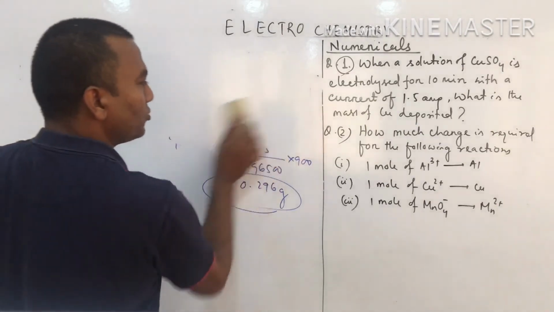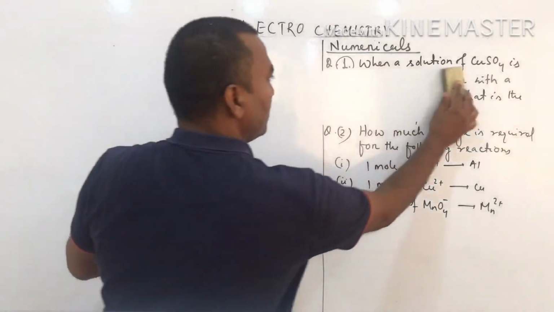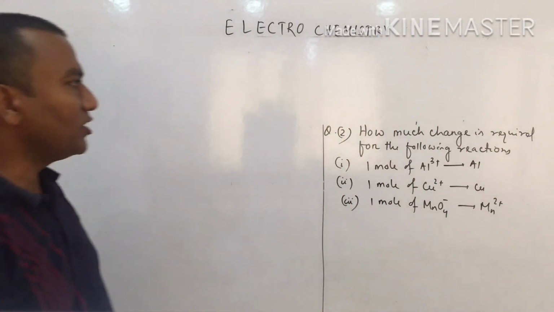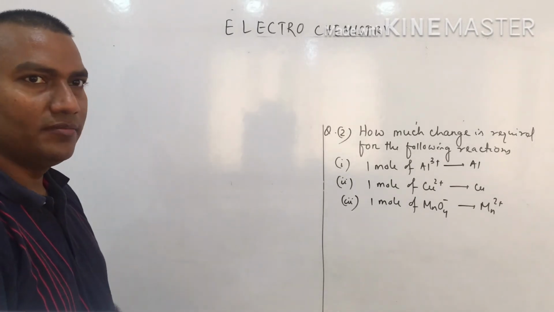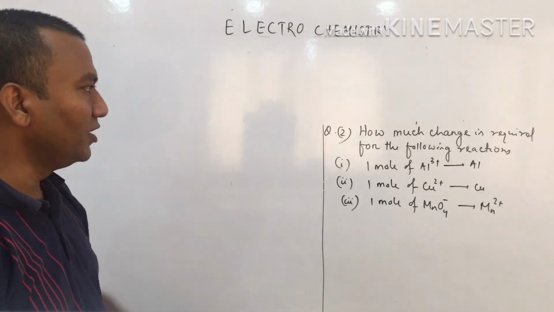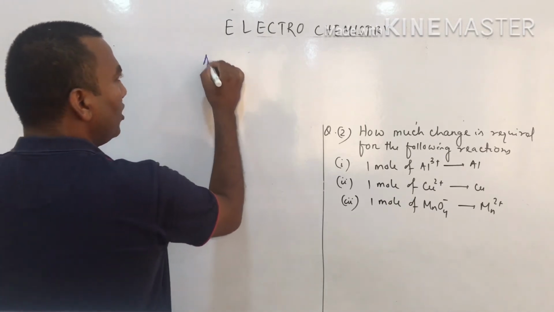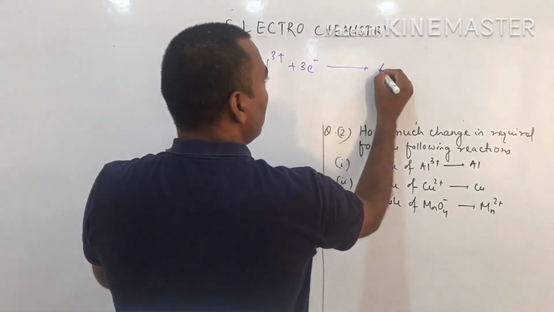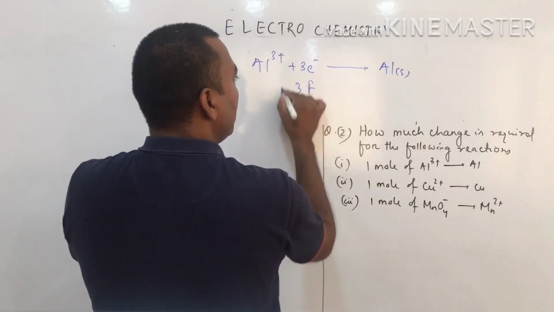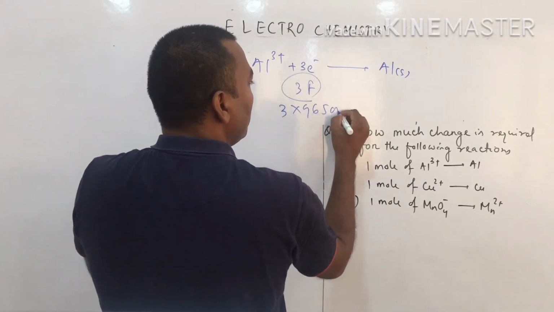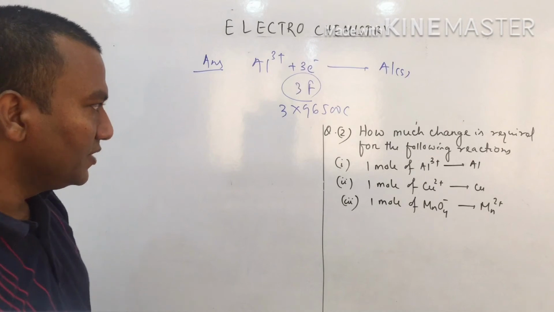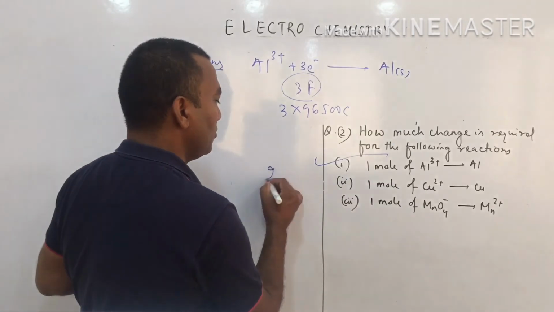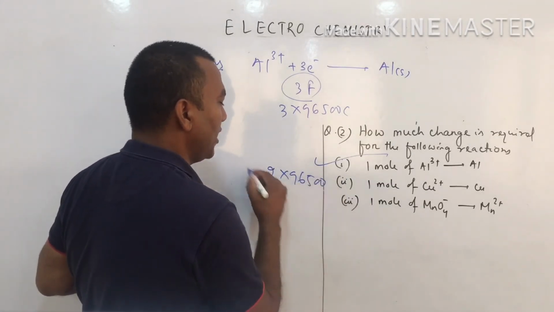Then come to the second question. What is the second question given? How much charge is required for the following reaction? How much charge means how many coulombs are required. So the first is 1 mole of Al3+. Directly we know Al3+, when it gains 3 electrons, will become aluminium. So how many farad? 3 farad charge. So 3 into 96,500 coulomb. Clear? Similarly, for 1 mole of Cu2+, 2 farad. So 2 farad means 2 into 96,500 coulomb required here.